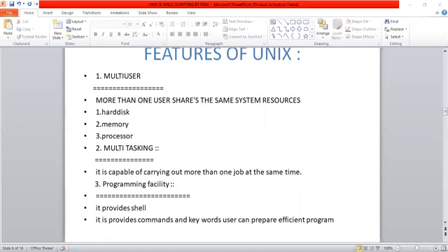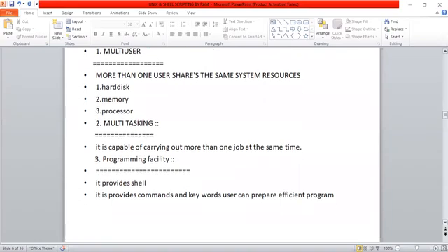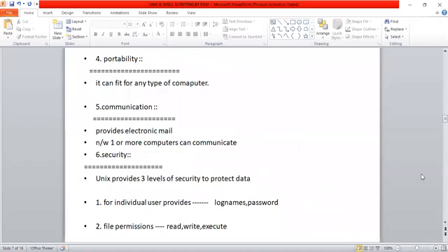And if you go for other features, portability. It can fit any type of computer. Regarding communication, it provides electronic email and a network. One or more computers can communicate with this operating system. There are mail related commands also available.